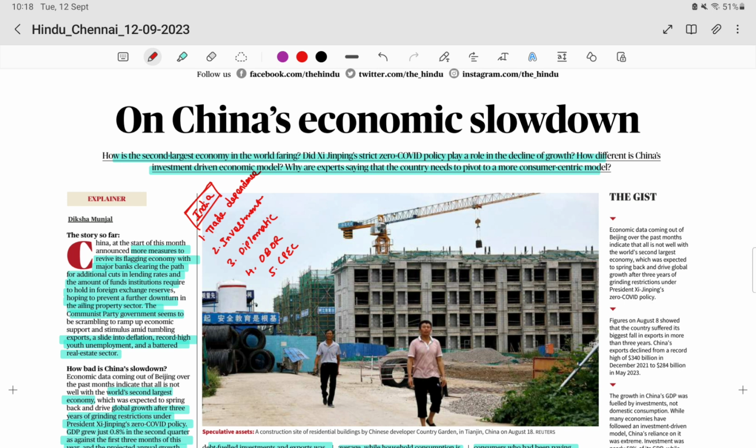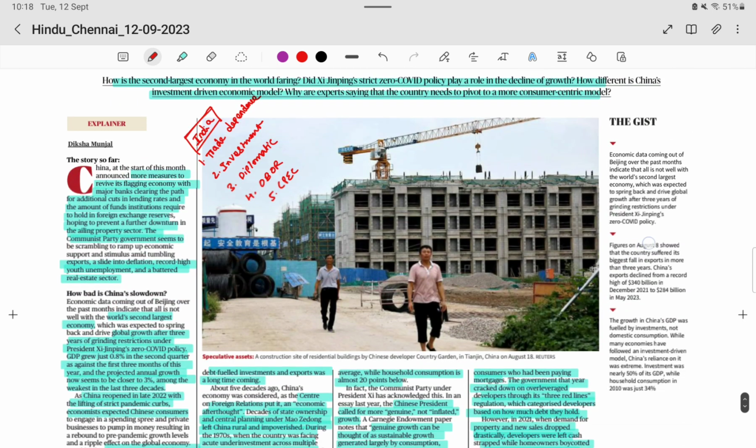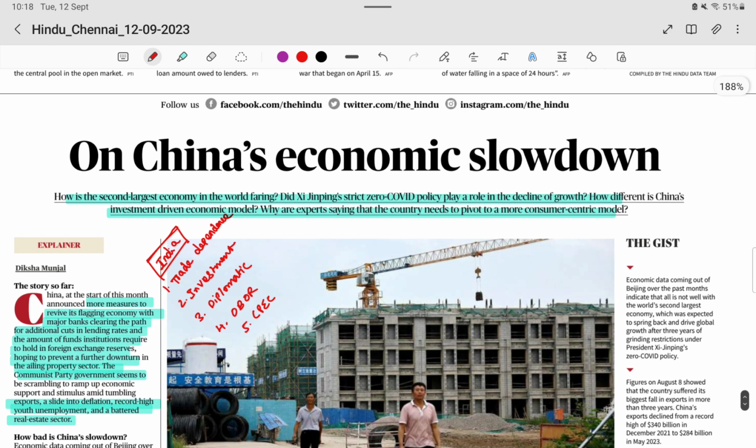That is what we are going to discuss from this editorial, from The Hindu paper discussion, in the section of Text and Context. Let's go to the introduction part. They discuss how the second largest economy in the world is faring. Did Xi Jinping's strict zero COVID policy play a role in declining growth? They also discuss the impact of the zero COVID policy in this article.